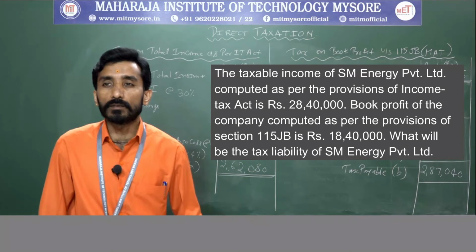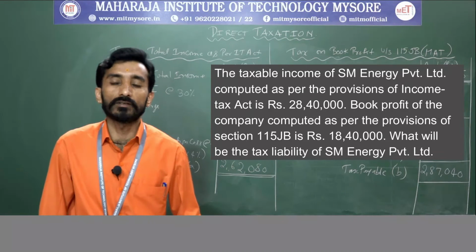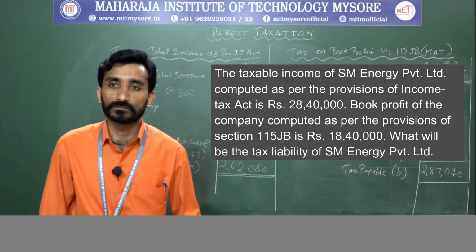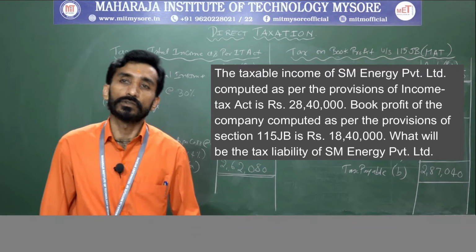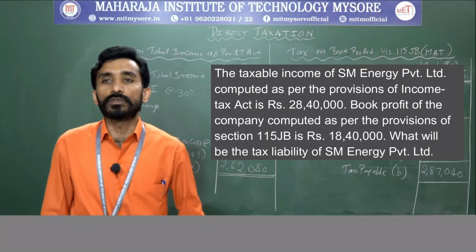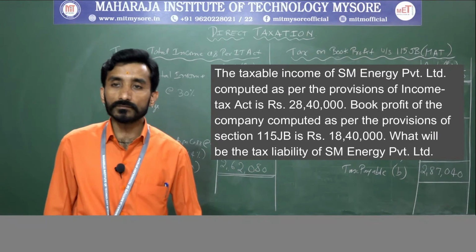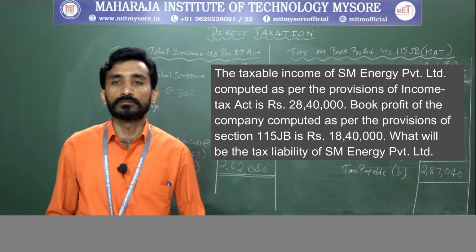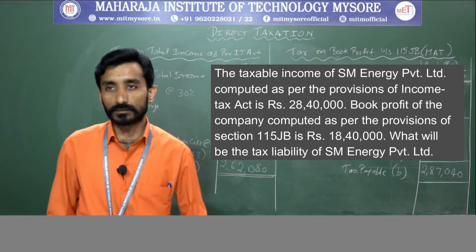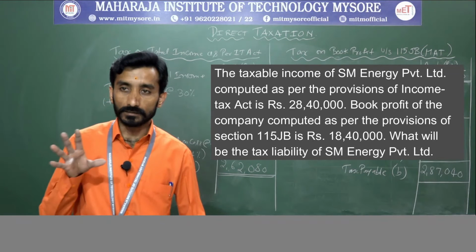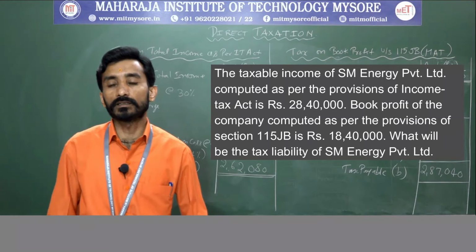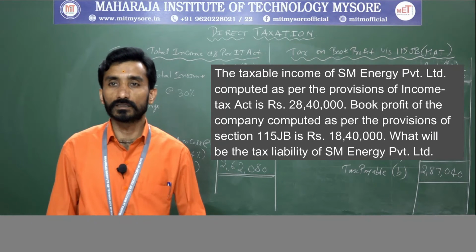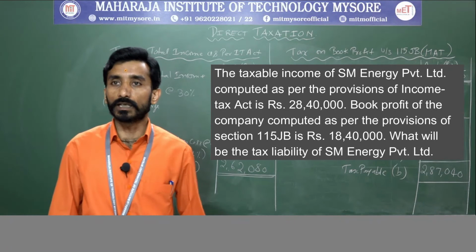What will be the tax liability of SM Energy Private Limited? It is similar to the previous problem. Here also they have given the total income as well as the book profit directly. So based on that, we just need to calculate the tax liability. Clear? So we will go with the calculation part.